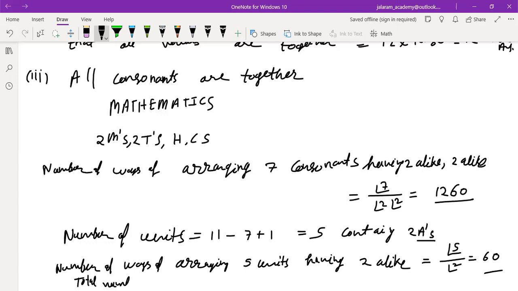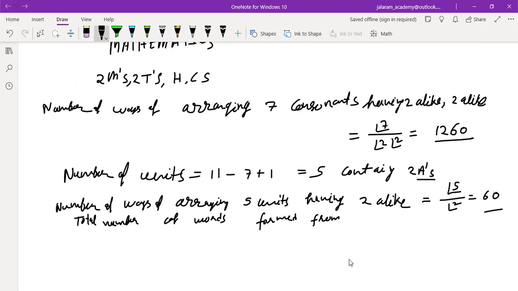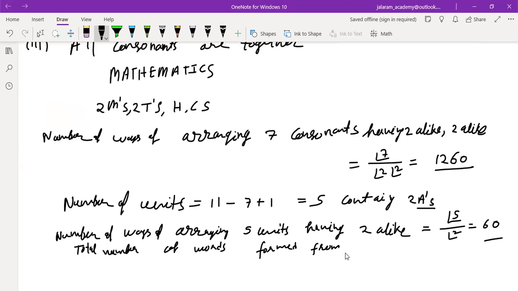Total number of words formed from letters of the word. This we have to write in our mind also. The total number of words formed from letters of the word mathematics,